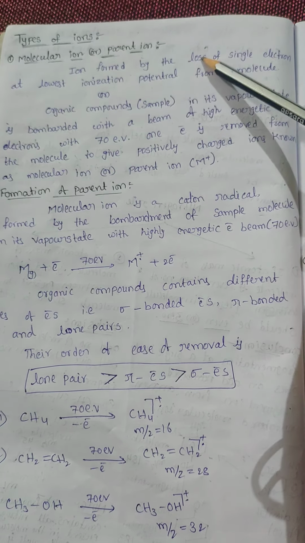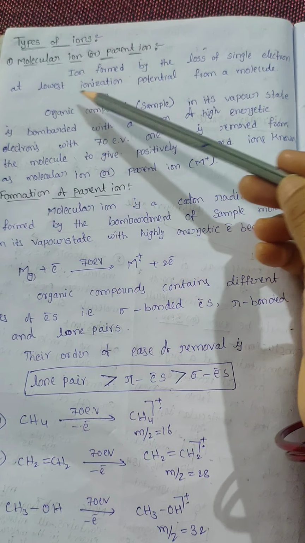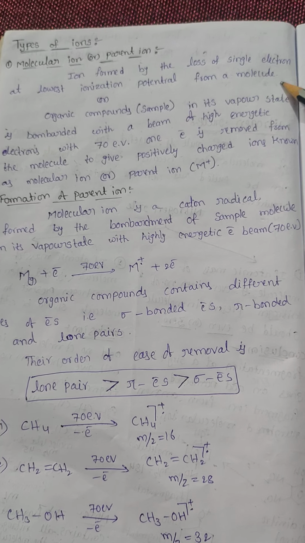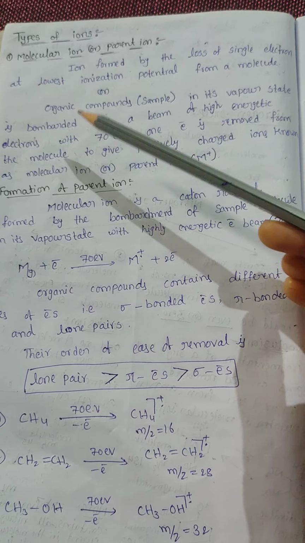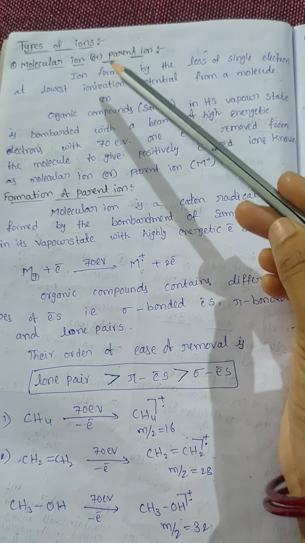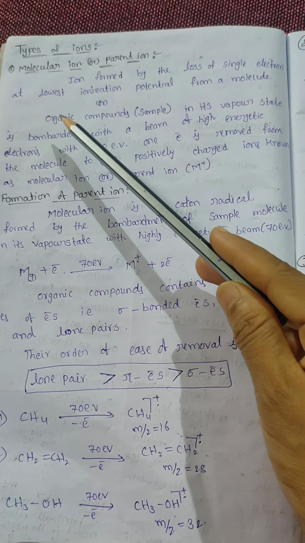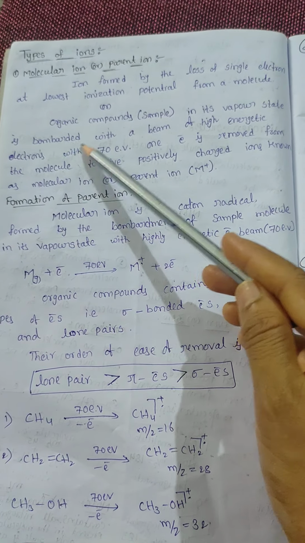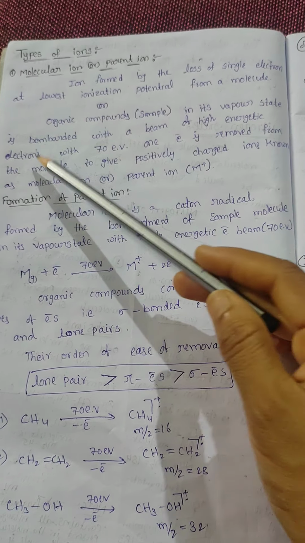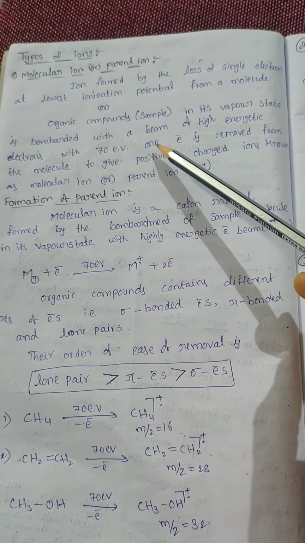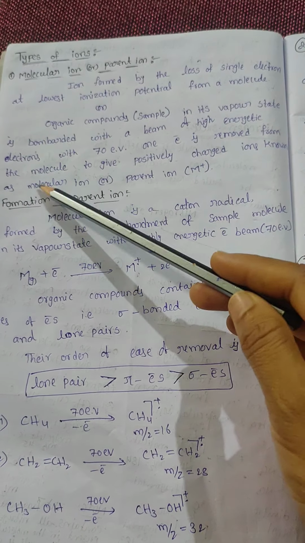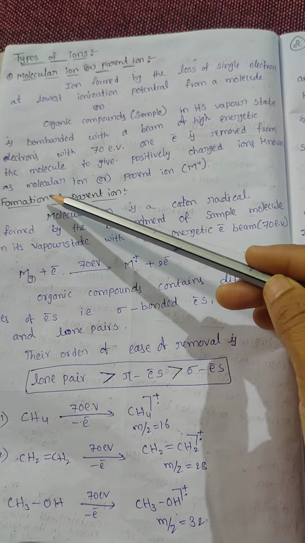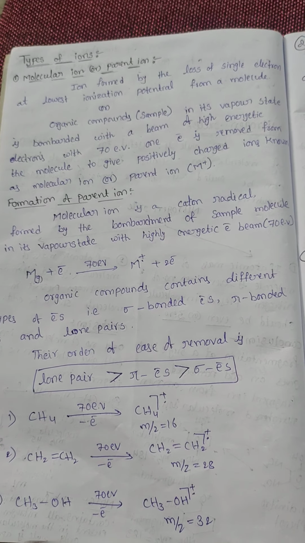A molecular ion is an ion formed by the loss of a single electron at the lowest ionization potential from a molecule. Another way to define a molecular ion or parent ion: an organic compound in its vapor state is bombarded with a beam of high energetic electrons at 70 electron volts. One electron is removed from the molecule to give a positively charged ion known as the molecular ion or parent ion.